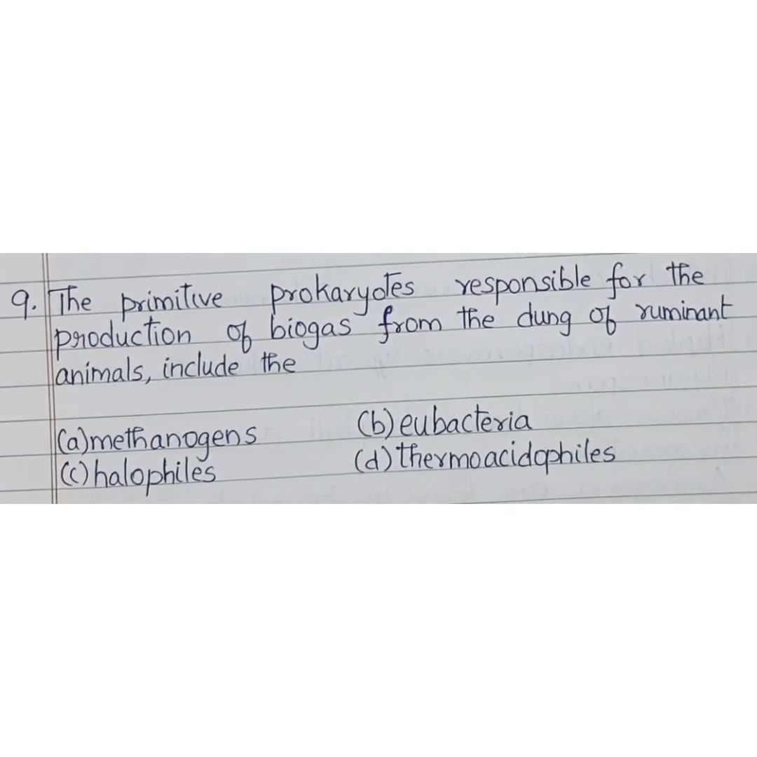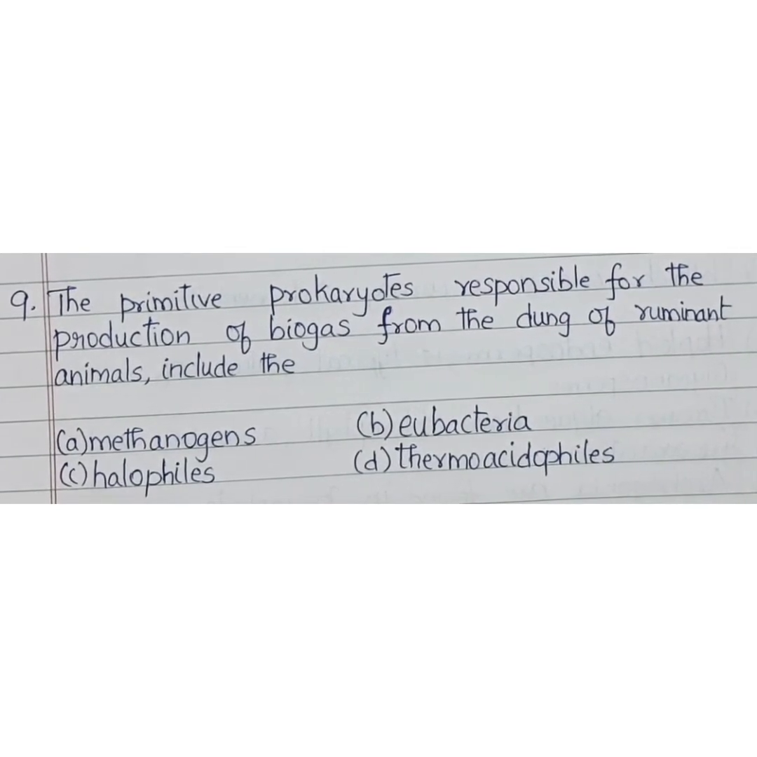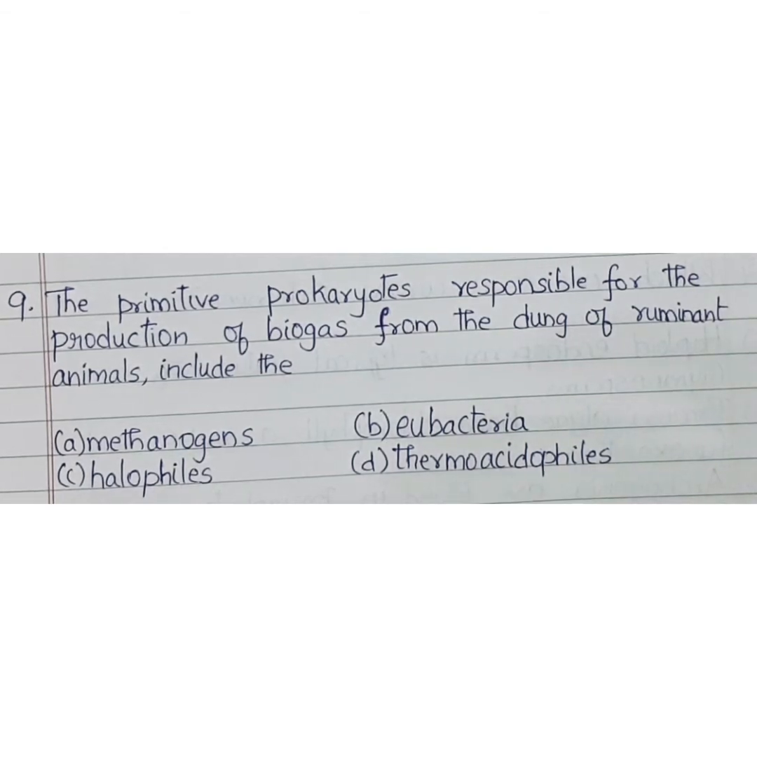The primitive prokaryotes responsible for the production of biogas from the dung of ruminant animals include the methanogens. They are present in the gut of ruminant animals such as cows and buffaloes, and they are responsible for production of methane gas from the dung of those animals. So the correct option is option A, methanogens.